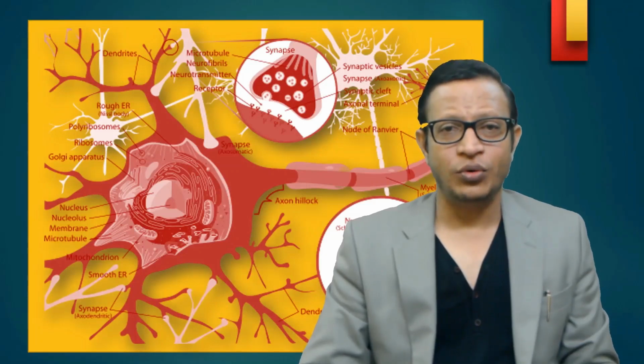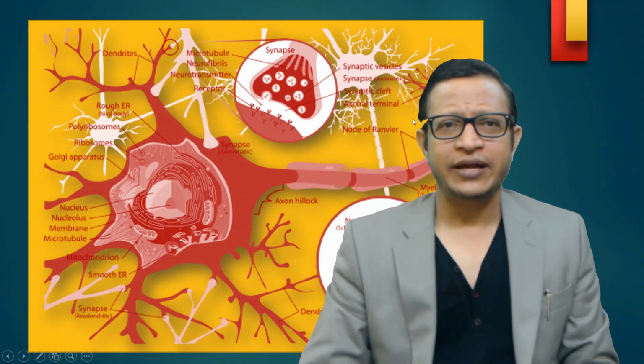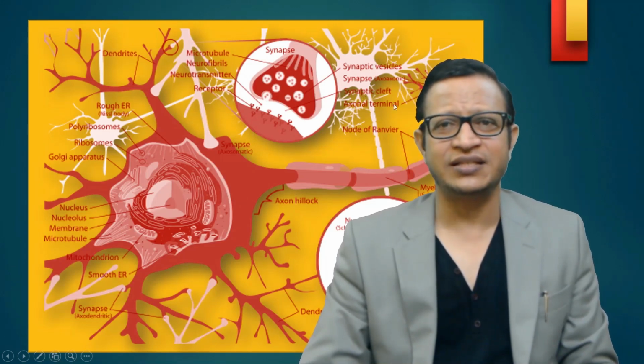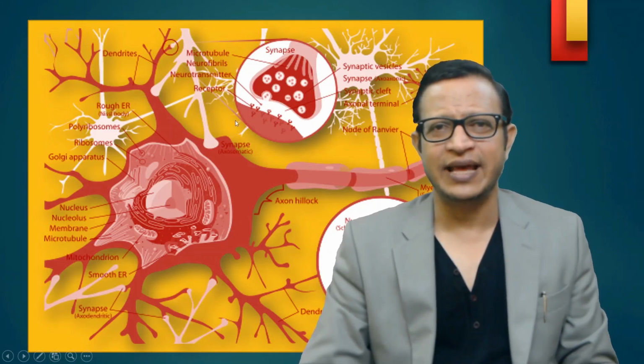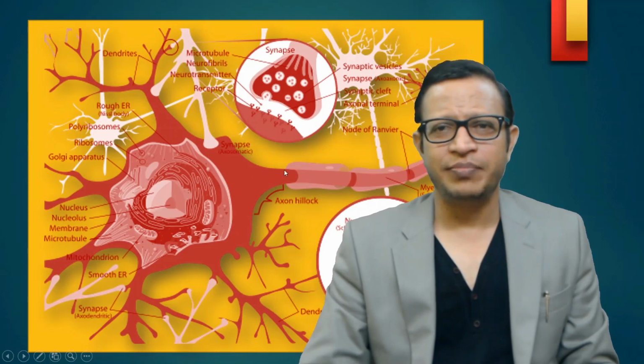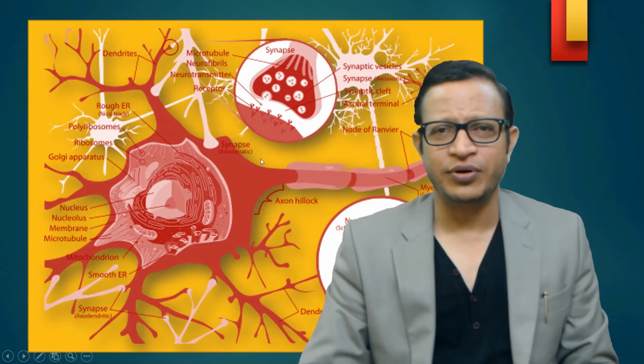Again, if you look at this, this is the nerve cell, and this is a small structure that is the connection of one neuron to another neuron. It has been shown here. This is the synapse. See, the electrical impulses go like this and come to the end, and then it produces chemicals, and this chemical produces electrical impulses.